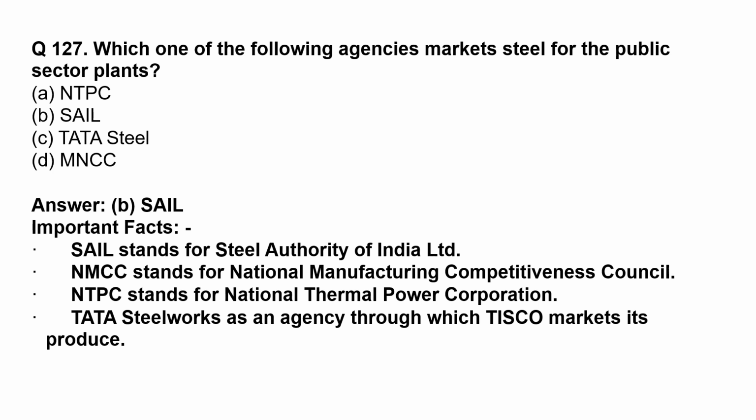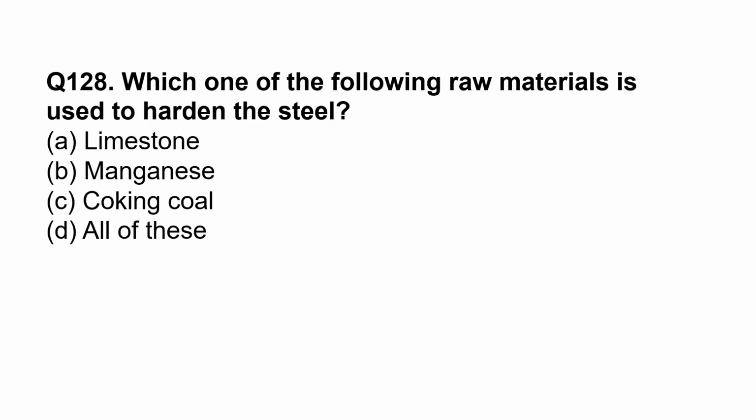Tata Steel works as an agency through which Tisco markets its produce. Which one of the following raw materials is used to harden the steel? The correct option is option B, manganese.